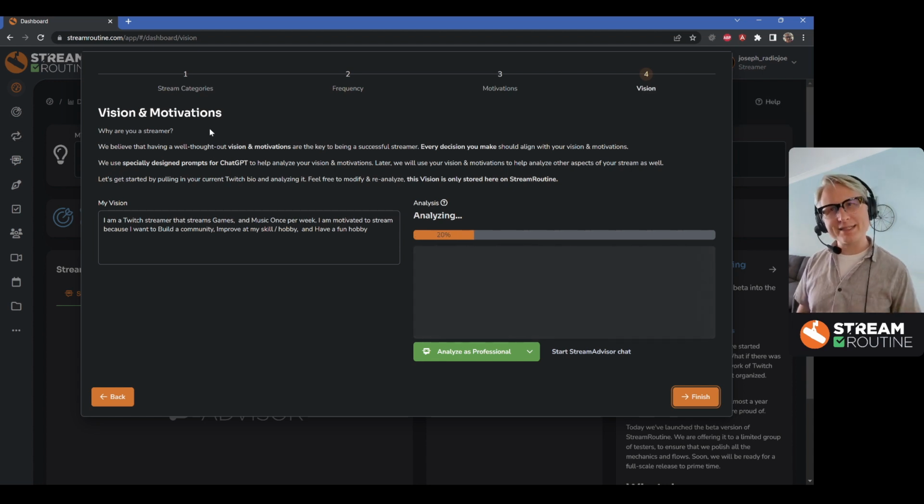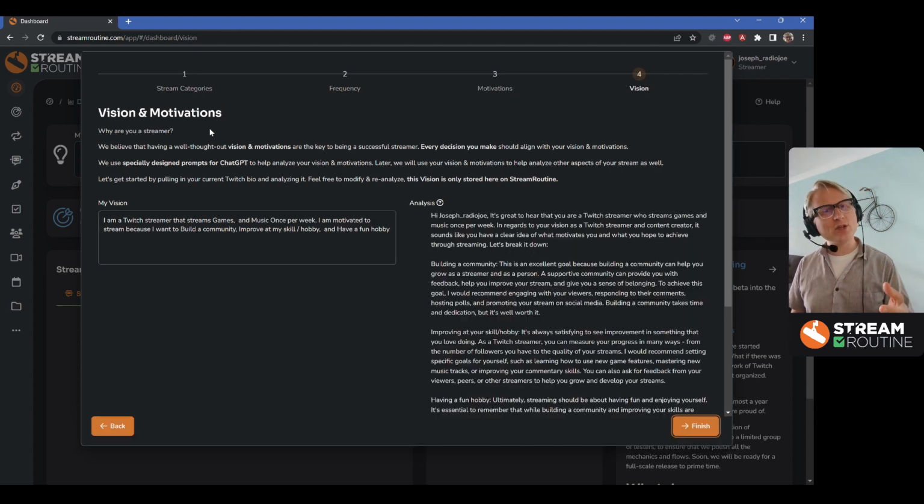So, the reason we're asking these questions is because throughout the site, as you explore deeper under the routines and the goals, journal prompts, all that kind of stuff, it gives the ability for users to share those with other Stream Routine users. And it goes through an approval process with Stream Routine where, if you really like a goal or a routine you've created, you can mark it as shareable with other people. Once we review it, we make it viewable for everybody.